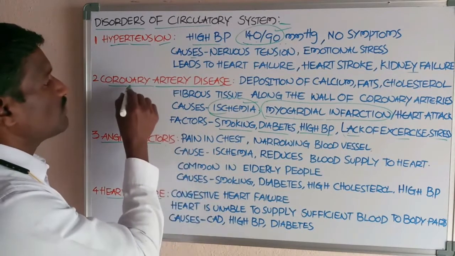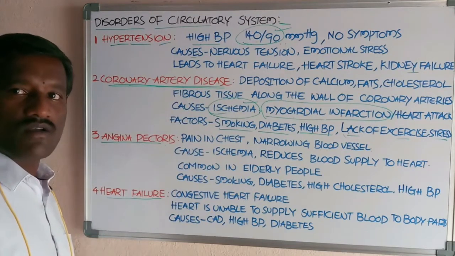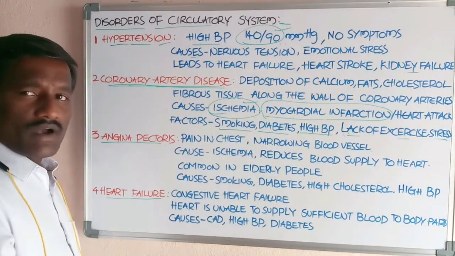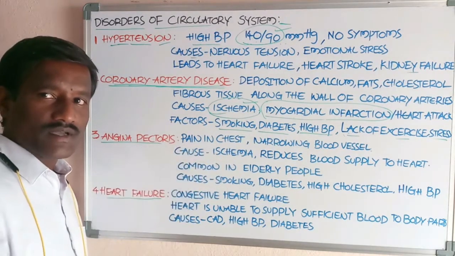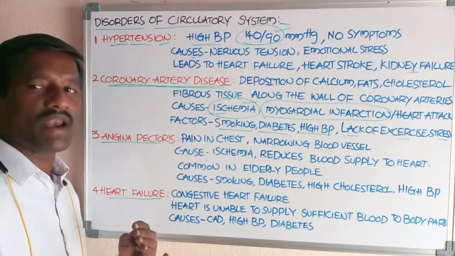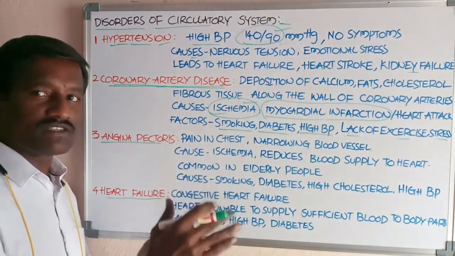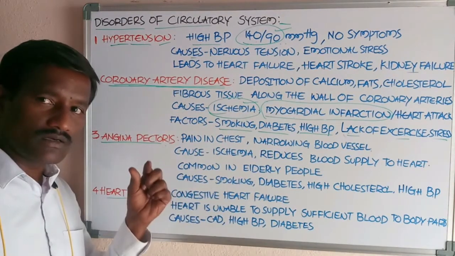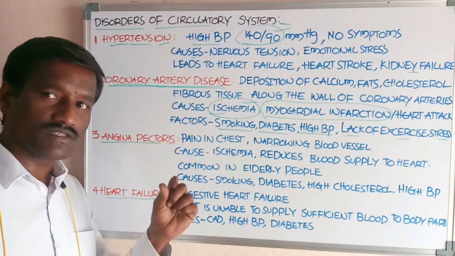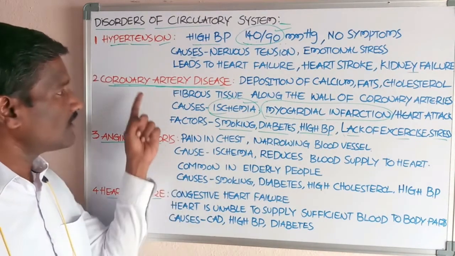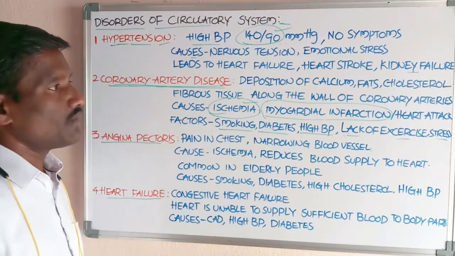Okay, and next one is coronary artery disease. What about coronary artery disease? Already you know coronary arteries. Coronary arteries supply the blood to the muscles of the heart. The heart supplies blood to the heart muscles by the coronary arteries. Okay, students.